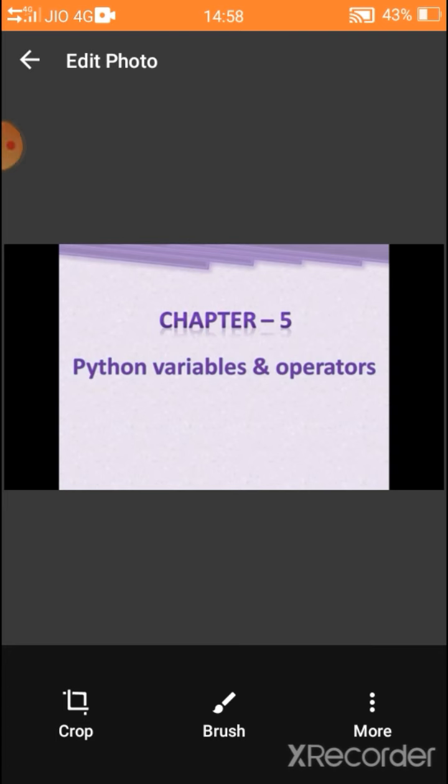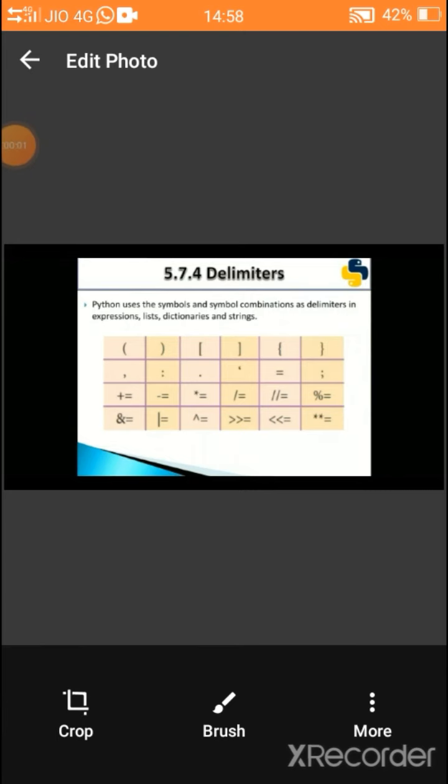Today we are going to see about delimiters and literals. The delimiters are nothing but symbols and punctuations. Python uses some symbols as delimiters. Look at the brackets, curly braces, comma, colon, dot, apostrophe, equal, semicolon, and some assignment operators. So these are known as delimiters. They are also known as punctuators.